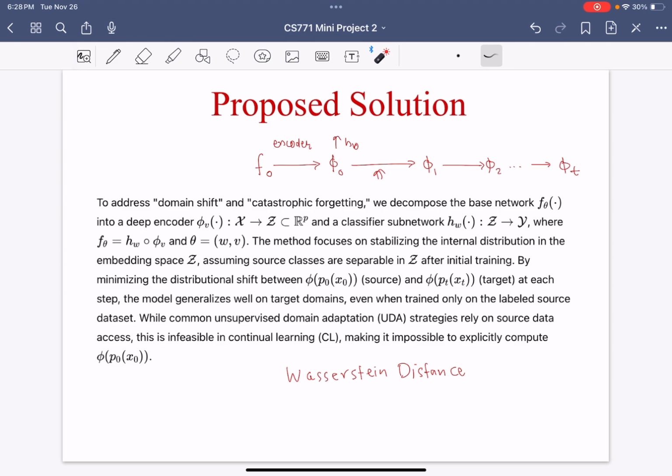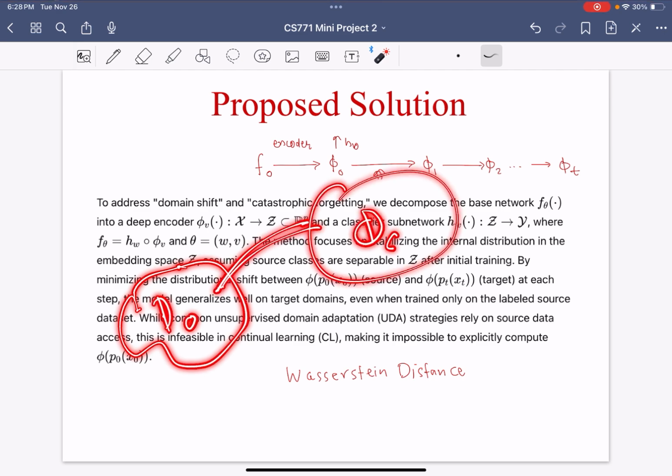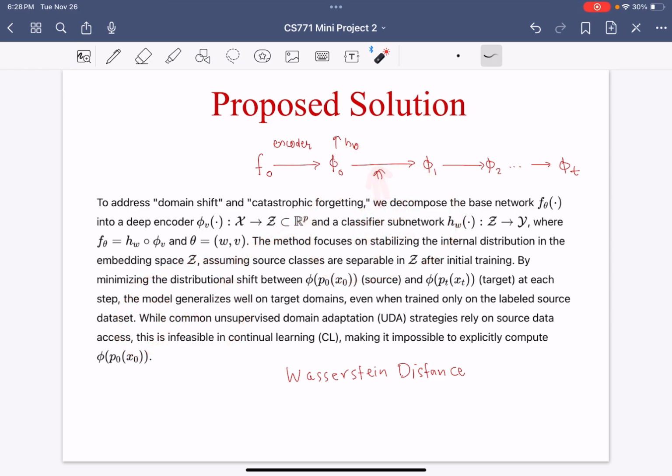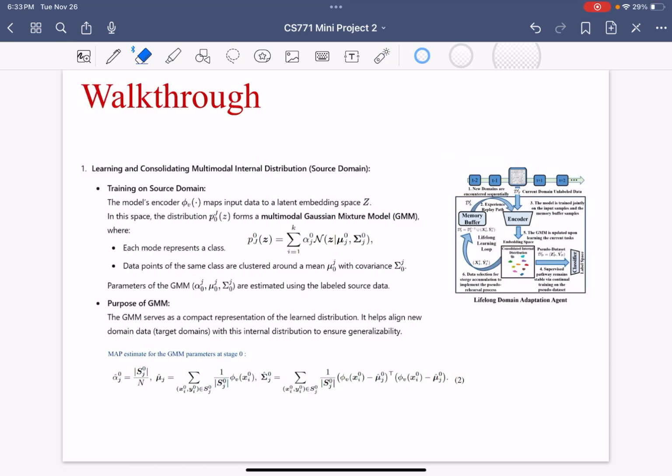So first I'll give you the general solution. You remember the dogs and cats labeled training dataset. Let's say that is D naught, and that is separable in a higher dimension space phi naught. And we apply the classifier H naught in this dimension. As we are given new inputs throughout the space, now we have k classes. The initial distribution is the summation of k Gaussian distributions, and then we find the MAP estimate to be this. Notice that all the results here are in phi space.